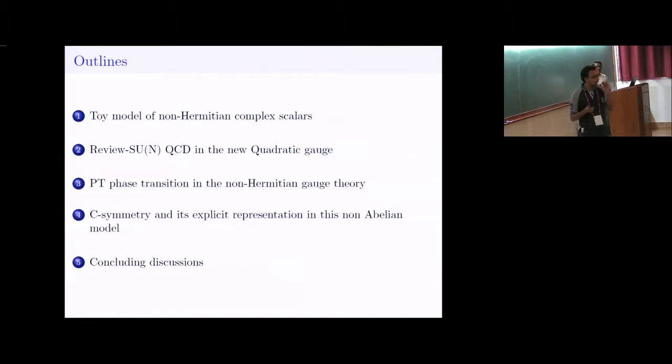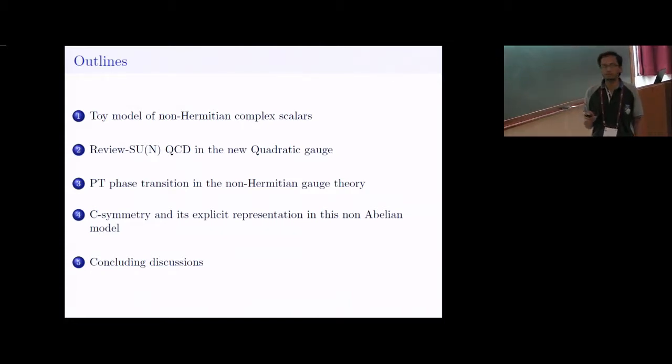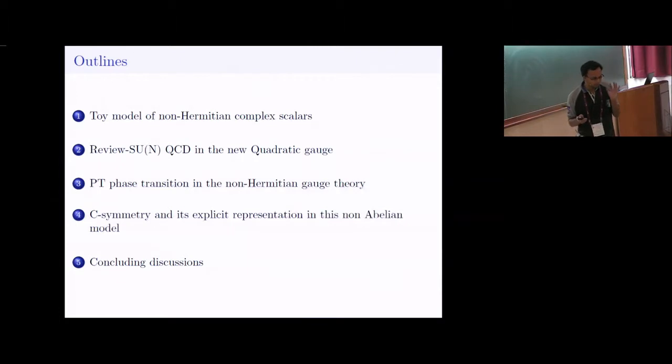The outline is: first I will talk about the toy model of non-Hermitian complex scalars to set the stage for what follows. Then I will review the model which I introduced 3 years back. It's SU(N) QCD in the new quadratic gauge, which I have introduced. The crux of this talk is points 3 and 4. First I will show that this model is a non-Hermitian gauge theory and it exhibits PT phase transition. In the fourth point, I will show that in any consistent PT symmetric theory, there is a C symmetry. And I will show that this model also has this C symmetry and its explicit representation is also constructed. Then I will conclude my talk.